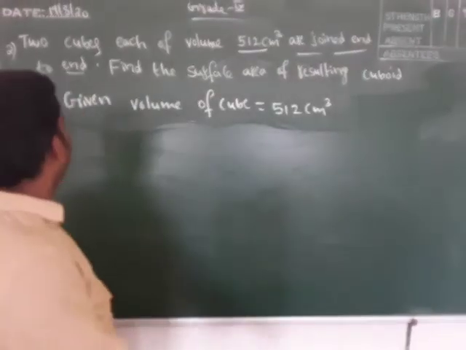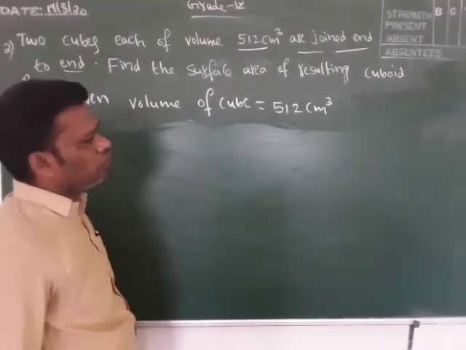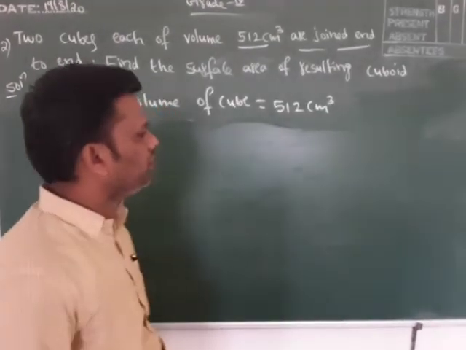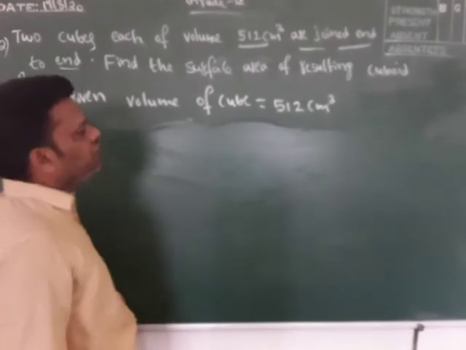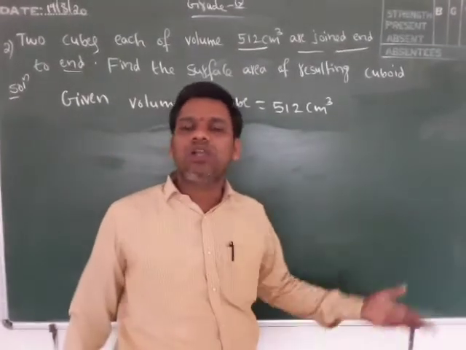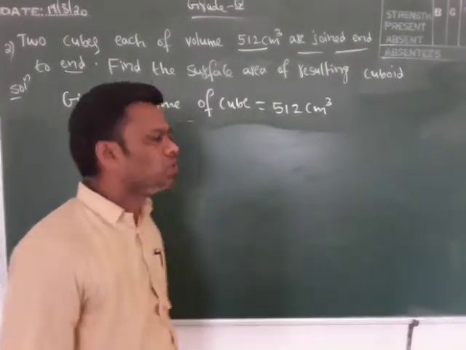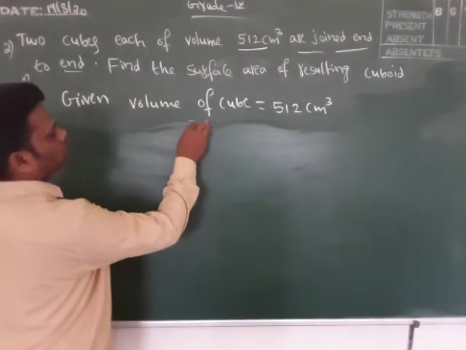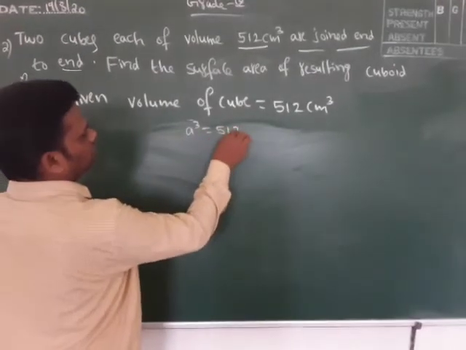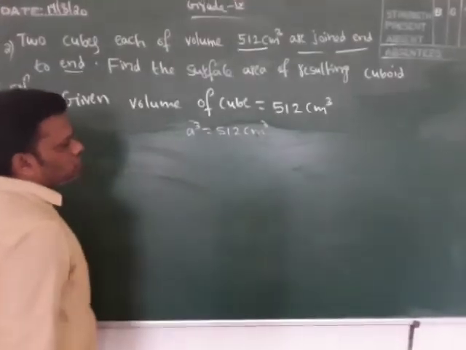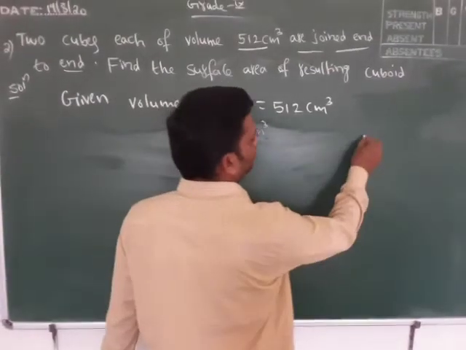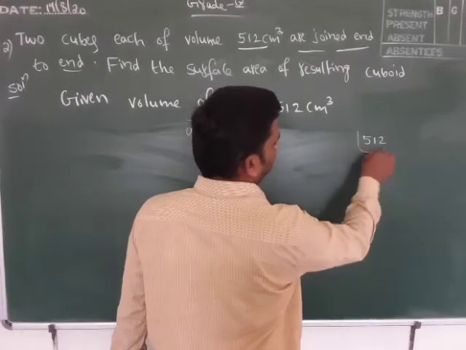Solution. Given, volume of each cube is 512 centimeter cube. So here, if the side is A, then what is the volume of a cube? A cube, so A cube is equal to 512 centimeter cube.